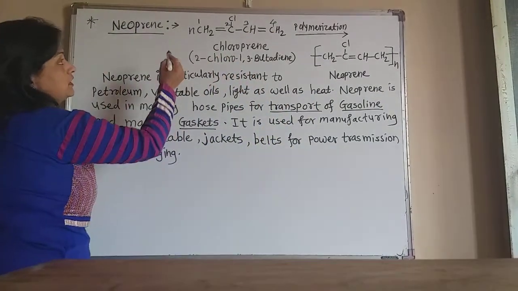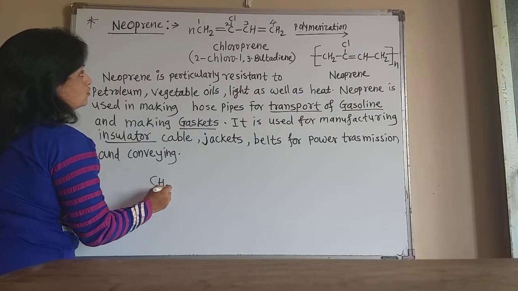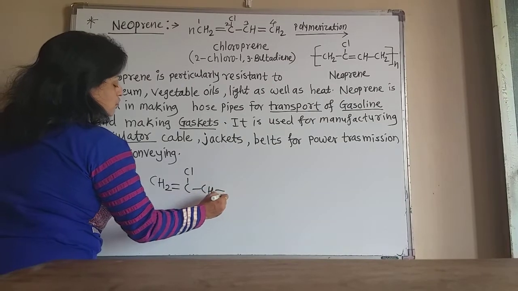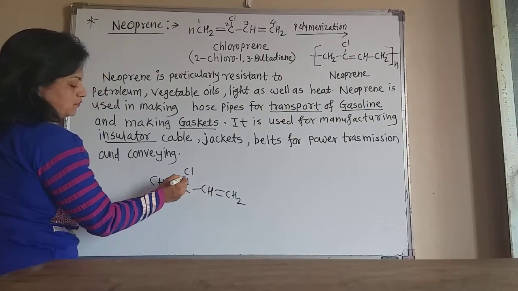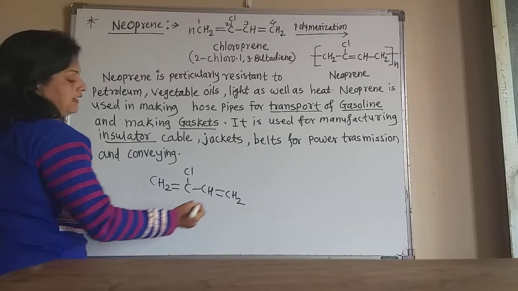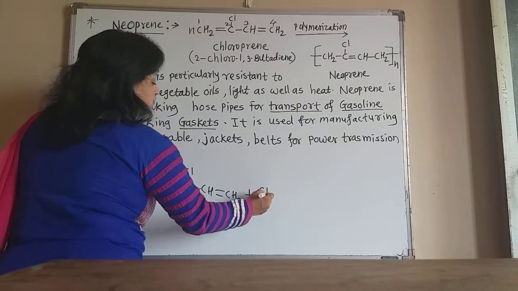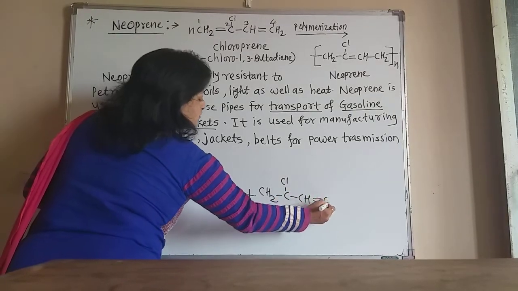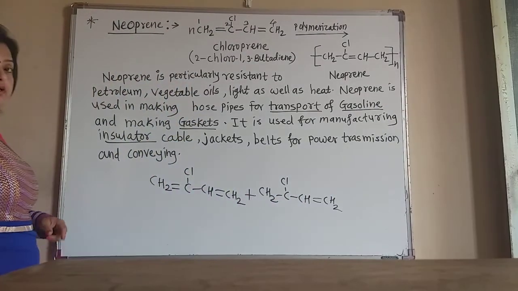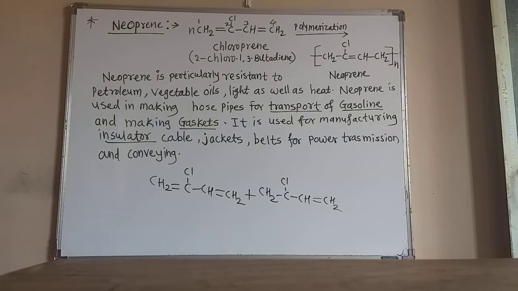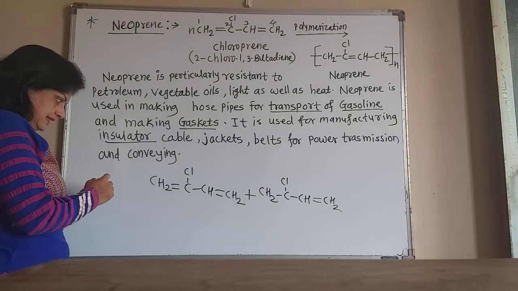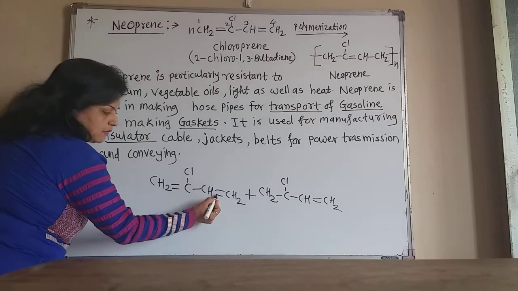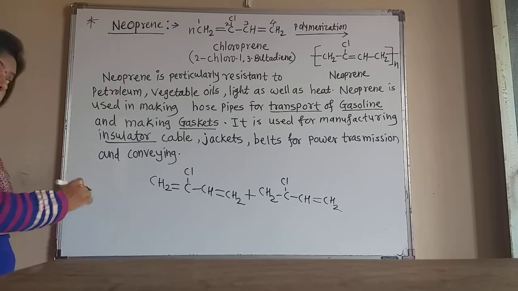Suppose we take two molecules: CH2=CCl-CH=CH2, and another monomer, CH2=CCl-CH=CH2. Two molecules of monomer we have taken here. Now here is another, third molecule.